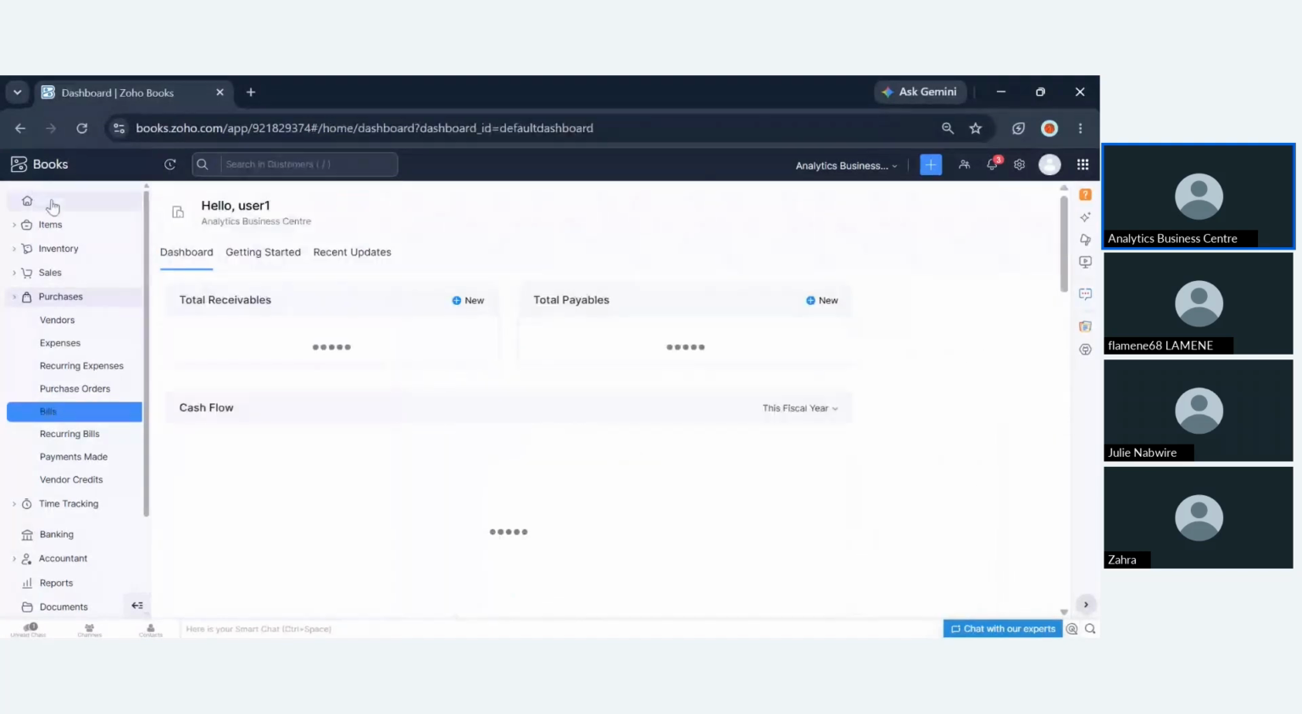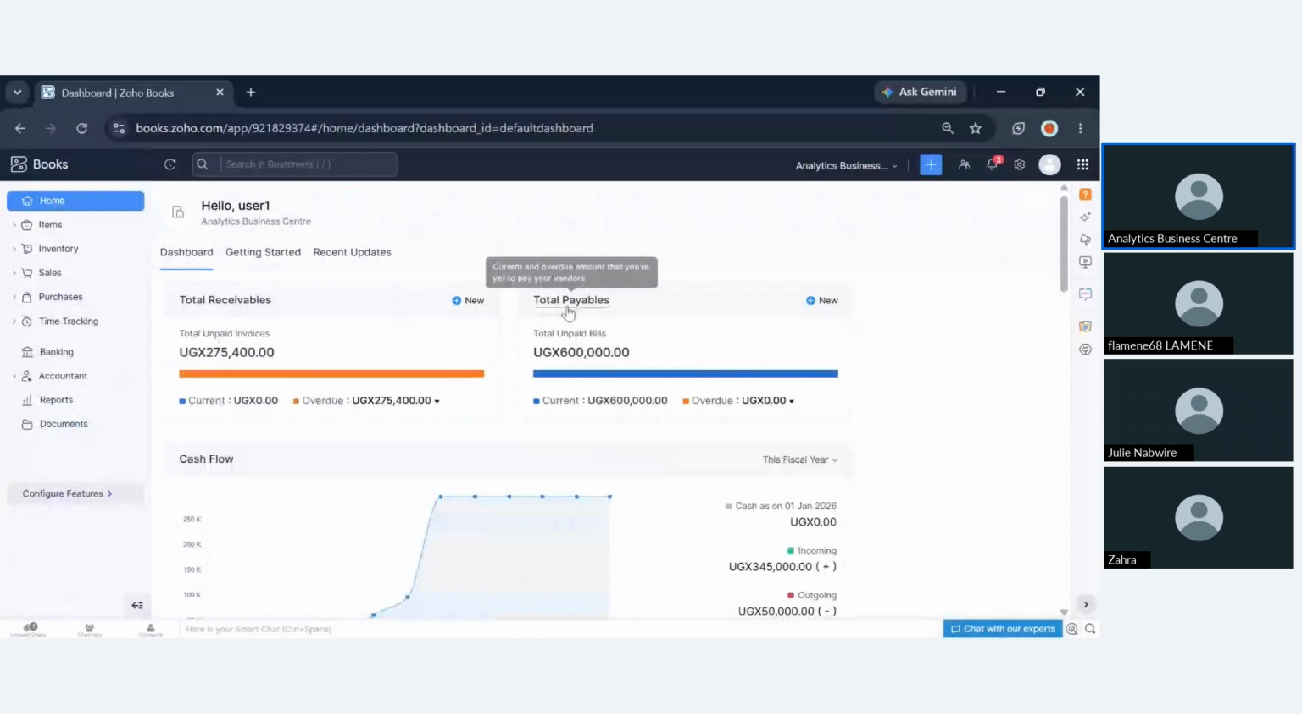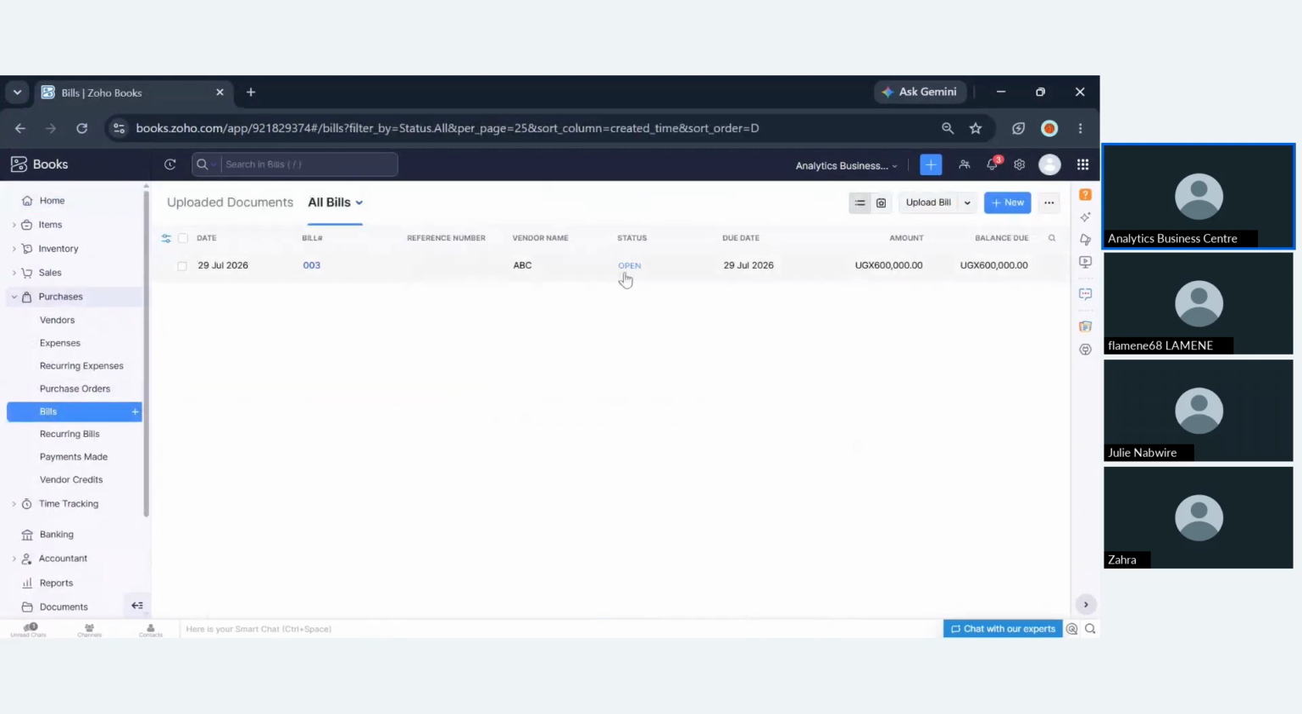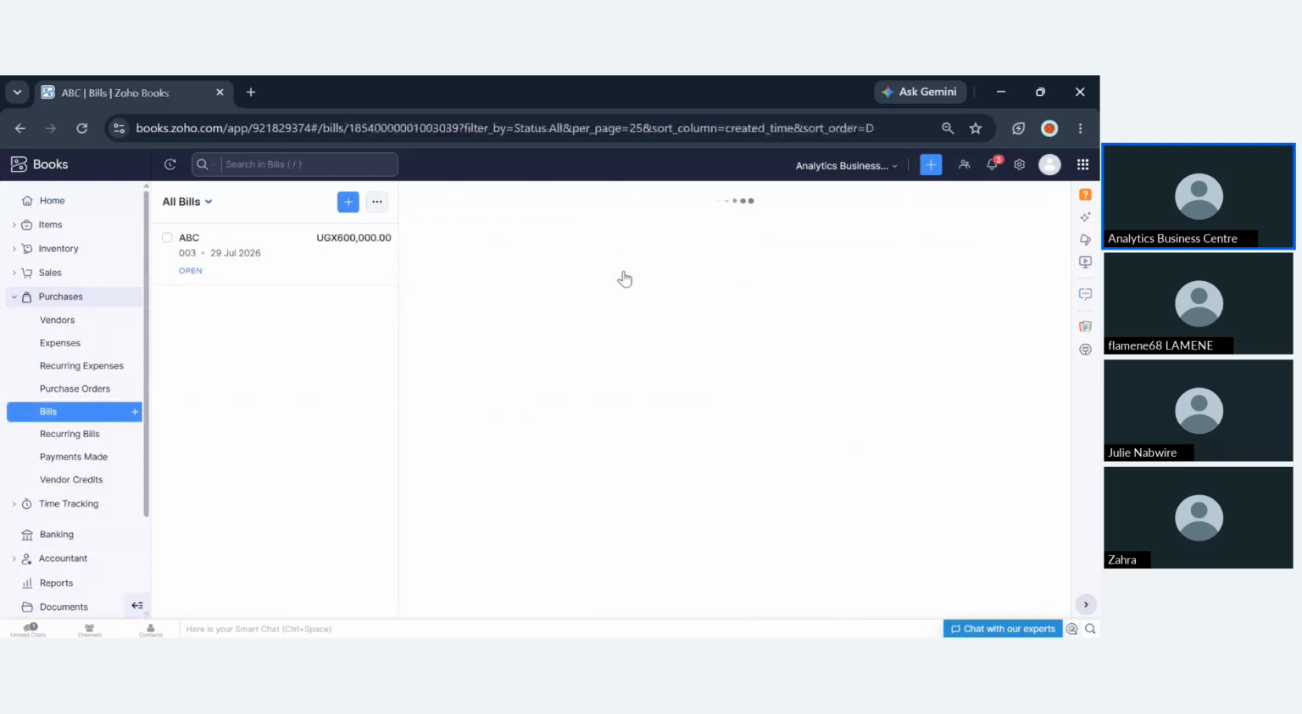You see that under our total payables, the bill that you have created, which totals to 600K, has reflected under our total unpaid bill. When you create a bill, you're telling the system that I have an amount to pay to my supplier. So one process leads to the other. Once you create a bill, it's time to pay.